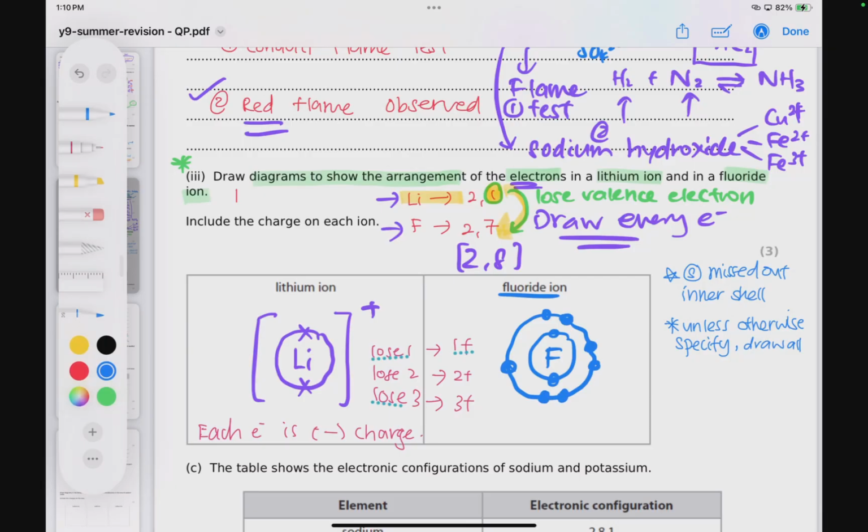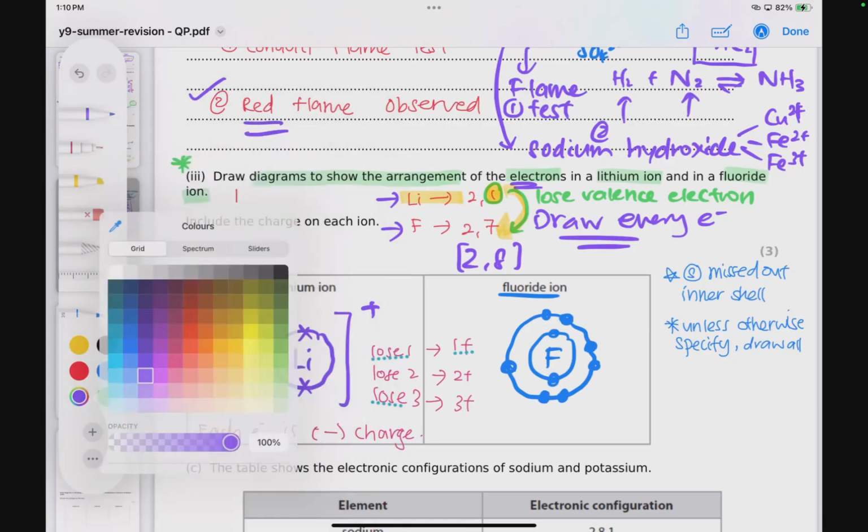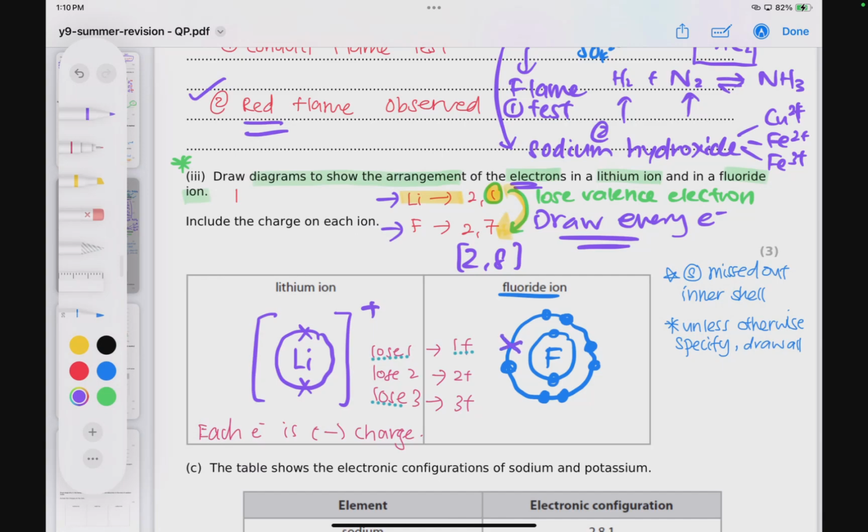And for easier viewing, the electron being gained, hopefully you will draw it in the same symbol as the lithium, which is a cross. After it gained 1 electron, its charge will be minus. So this is how we draw this. And if you look at the marks awarded, it is 3 marks. How do you get 3 marks? Of course, you get 1 mark for the lithium drawing and 1 mark for the fluoride.